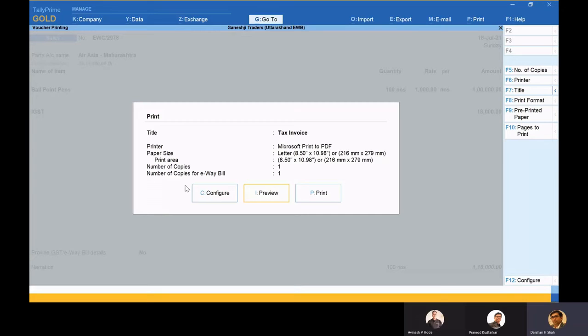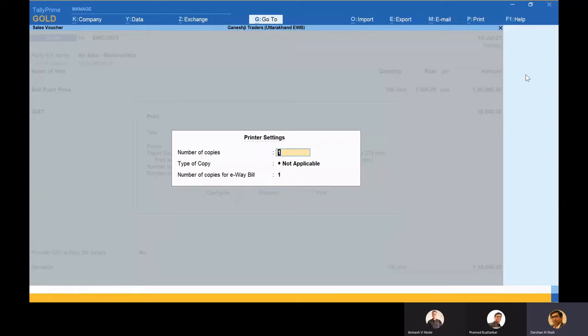Okay, another thing is that here we have kept a separate number of copies for the invoice, and if you want a separate number of copies for your e-waybill, you can set it over here by clicking on this number of copies.